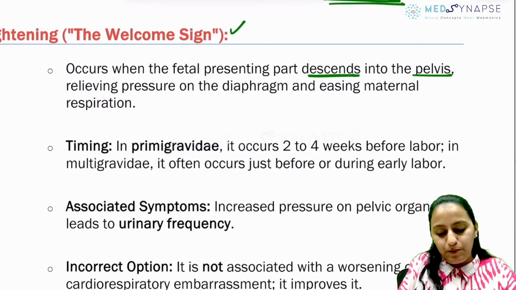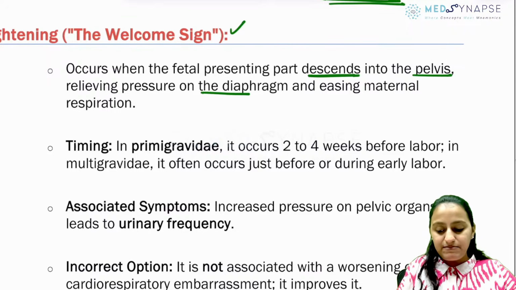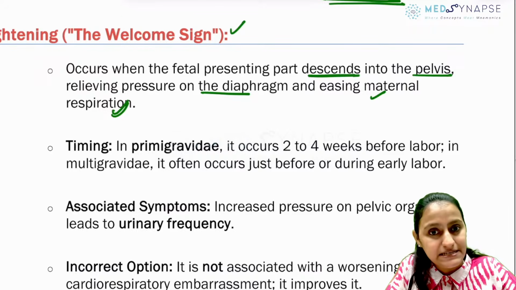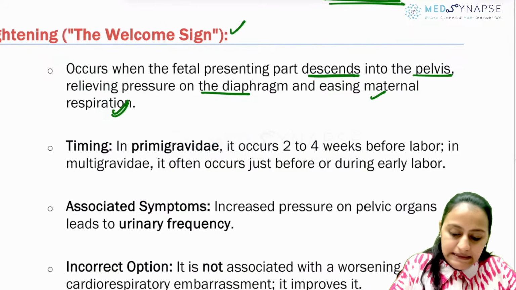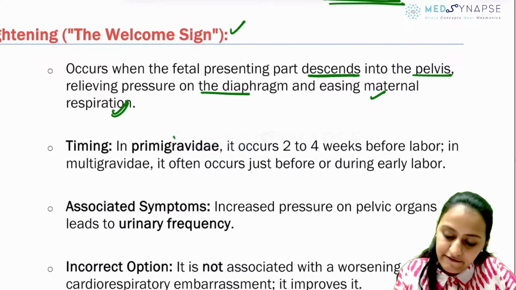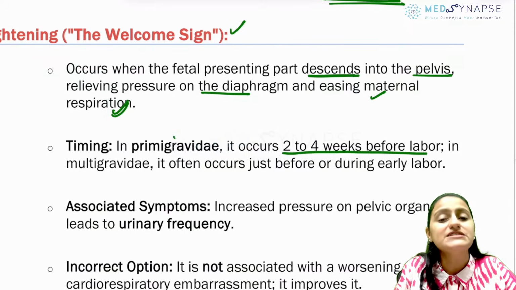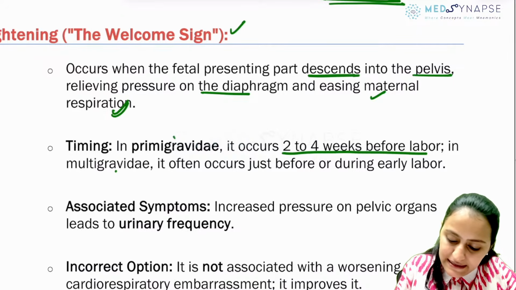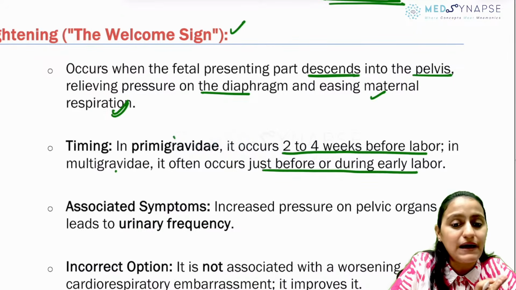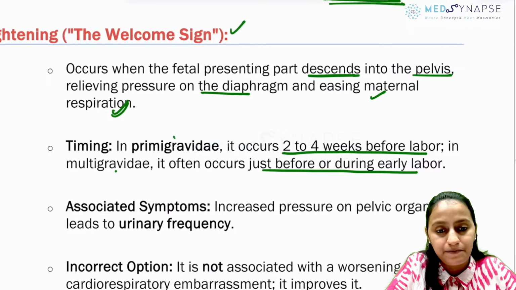So because of that, the pressure on the diaphragm is relieved, and that is why the mother's respiration becomes easy now as compared to before. Now, when does it occur? Does it occur just before labor? In primigravida, it occurs 2 to 4 weeks before the labor. In multigravida, it is just before or during the early labor. So, primi mein pehle hota hai, 2 to 4 weeks before.